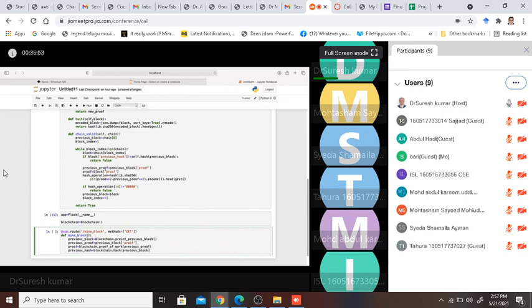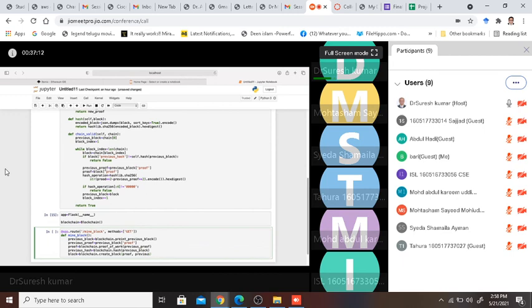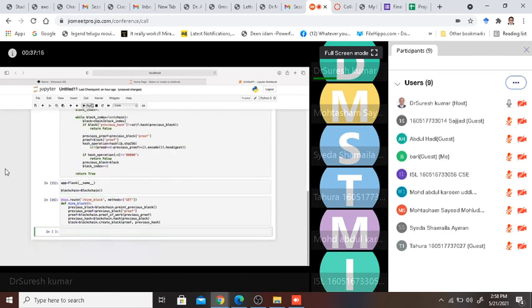Now what else is left? I need to specify what is my block. So I say my block is blockchain.create_block of proof comma previous hash. That's it. So this should help me to start mining. It will not mine, it will help you to start mining.